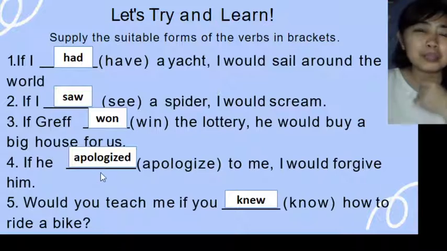I hope that was clear for the second conditional. Again, you will use the second conditional for unreal situations. If I were beautiful, I would join beauty pageants. Like that.